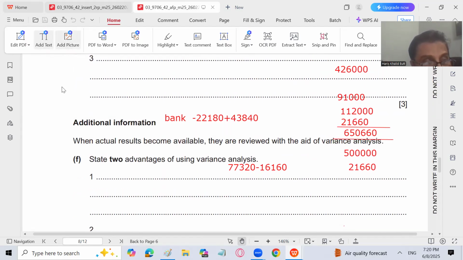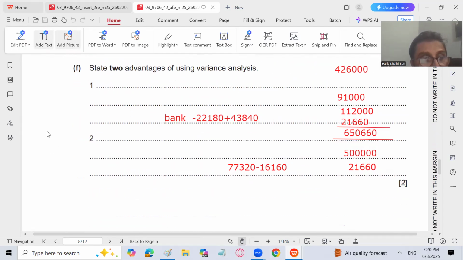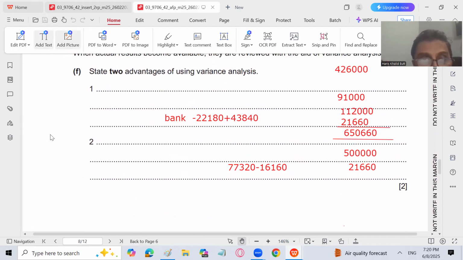Now let's move forward. When actual results become available, they are reviewed with the aid of variance analysis. State 2 advantages of using variance analysis. Obviously, variance analysis is the difference between the actual results and the budgeted results, right? So it tells us how actual results vary from the budgeted results, and corrective actions can be taken, right?